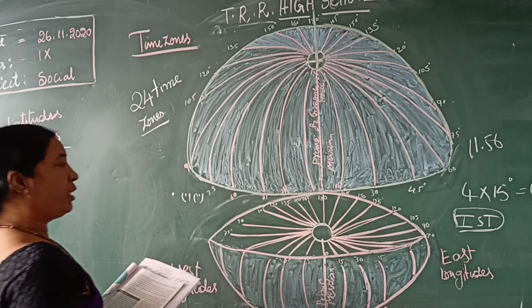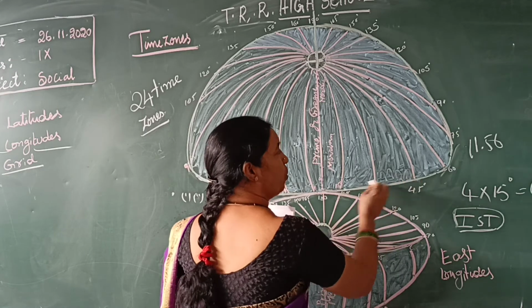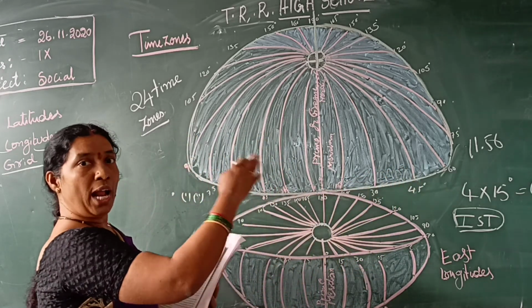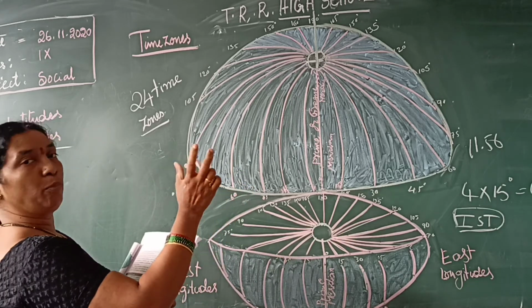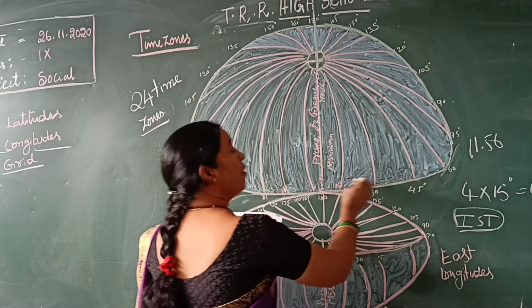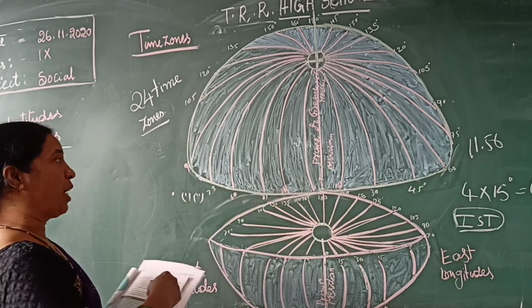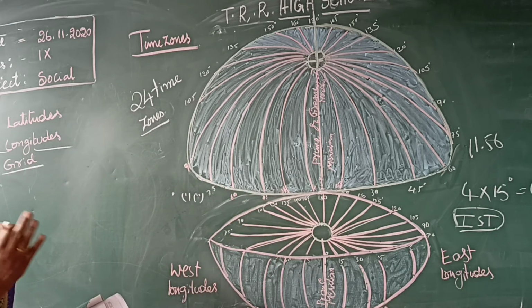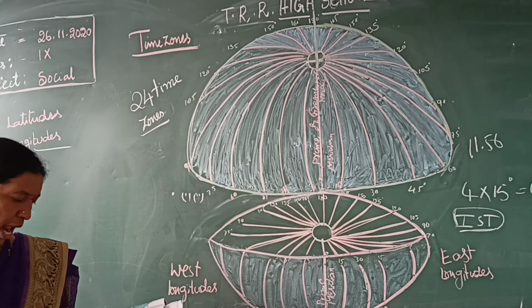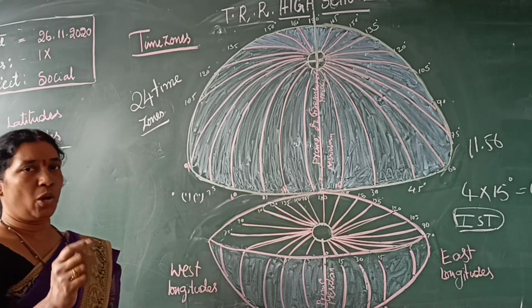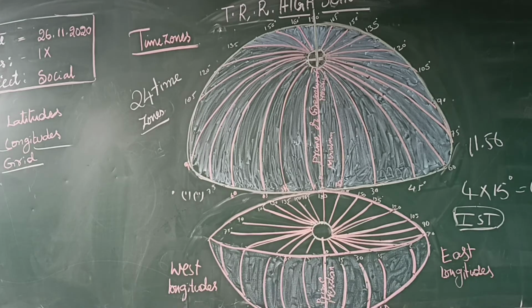And see here, from 0 degrees going to the eastern longitudes, we have to add the time. Generally the Earth moves like this, isn't it? So when we go from 0 degrees to eastern countries, we have to add time to the Greenwich time, and when going to the west, we have to subtract the time. This is too complicated, that's why different countries maintain different timings.